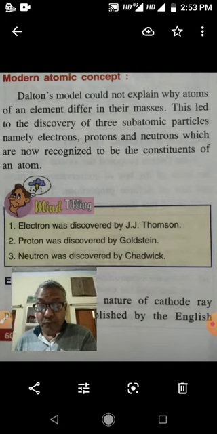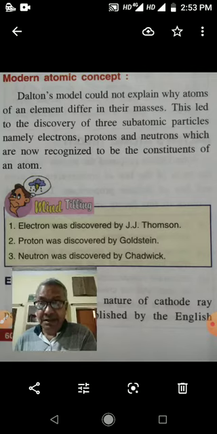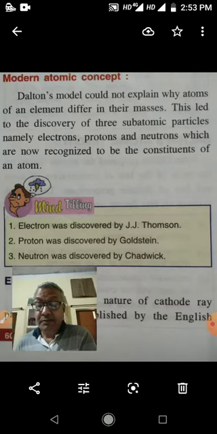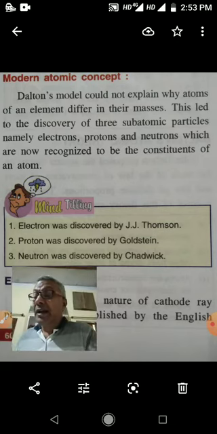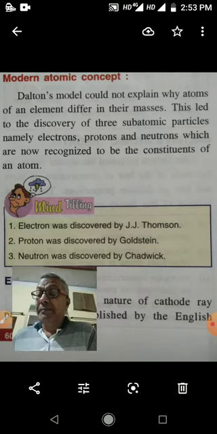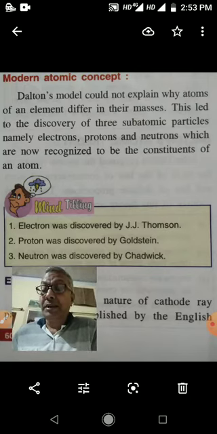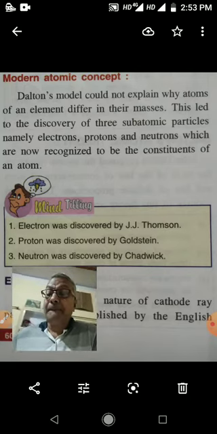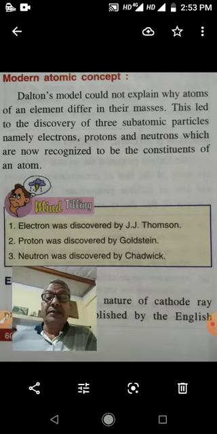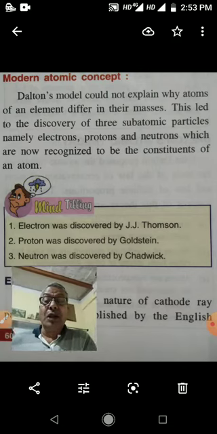Atoms of various elements take part in a chemical reaction and form molecules. Atoms of different elements combine in a fixed ratio of whole numbers to form a compound atom, and that compound atom is now called a molecule.